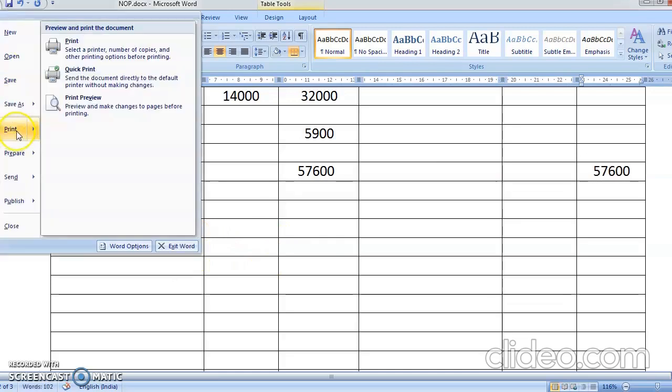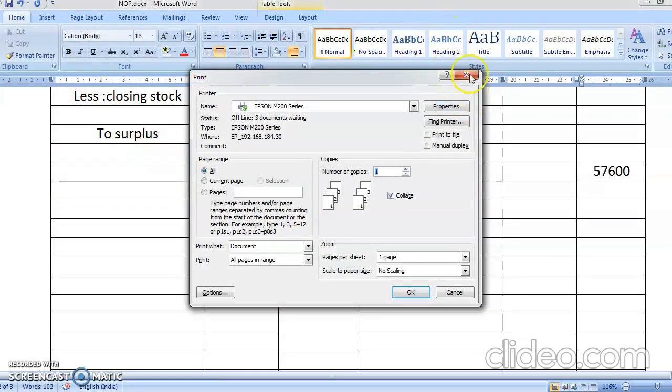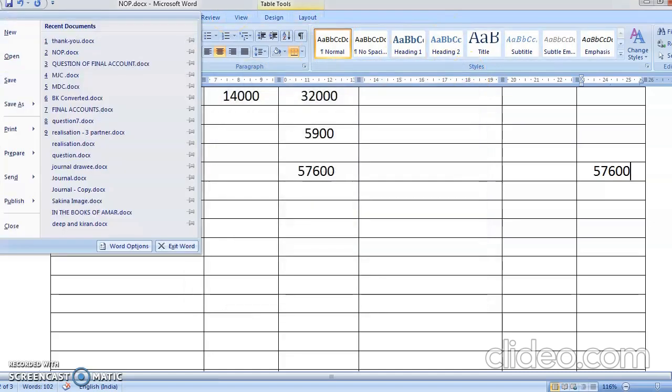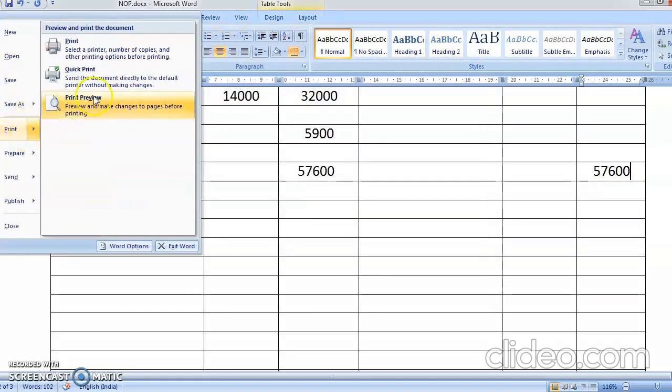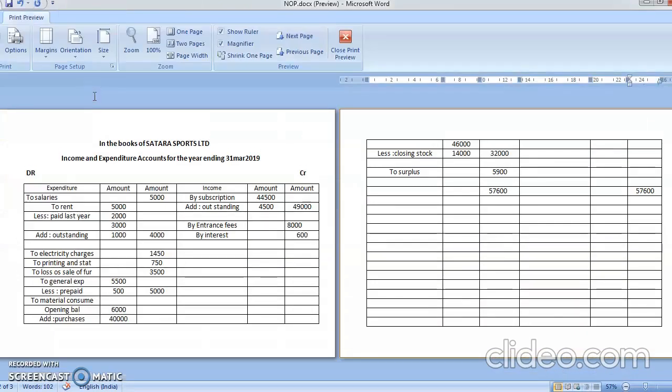Okay, students. Now just see. We'll revise once again. See this account. I'll again repeat it. You are having a cash account. The cash question will be given to you as a cash account, and the cash account has all capital and revenue expenditure. You have to differentiate between capital and revenue. See here, all revenue. Salary is a revenue. Electricity is revenue, printing and stationery is revenue, loss on furniture, it's a loss, so loss always comes in income and expenditure. General expenses revenue, material consumed is also a revenue, then subscription and all. So by this we have got the surplus.